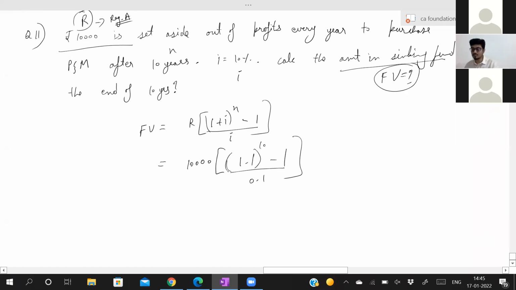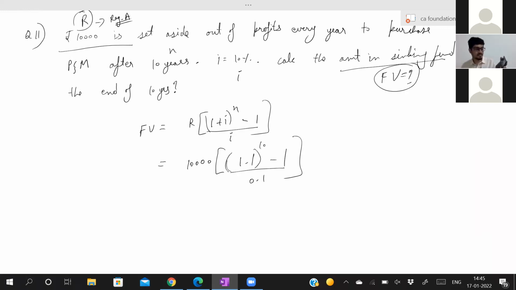So now, how will you do this in your calculator? 1.1 to the power 10, minus 1. So take 1.1 itself, multiply, equals, power 2, power 3, up to power 10. Therefore it will be 4, 5, 6, 7, 8, 9, 10. Minus 1 divided by 0.1. I will get some value, into 10,000.